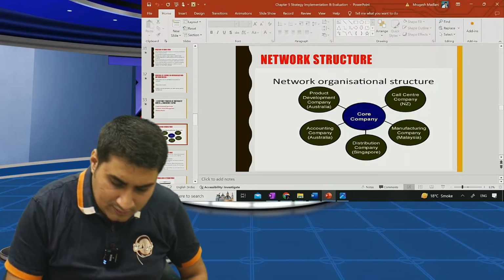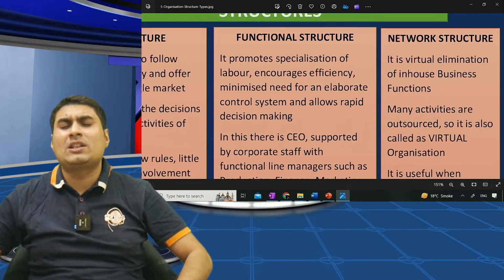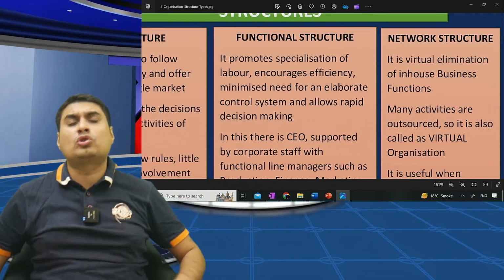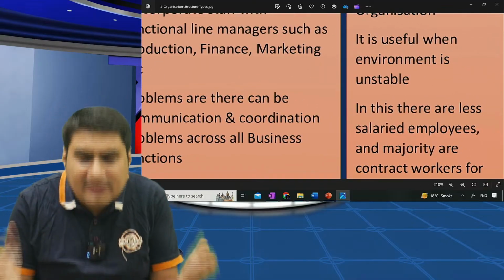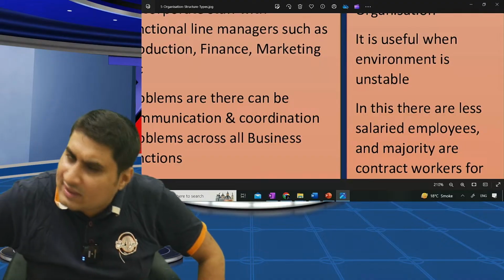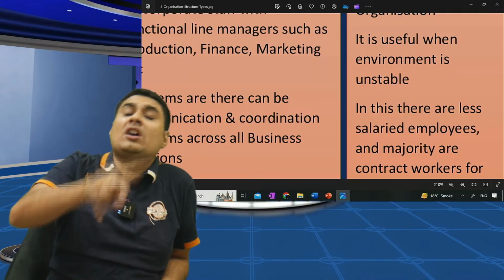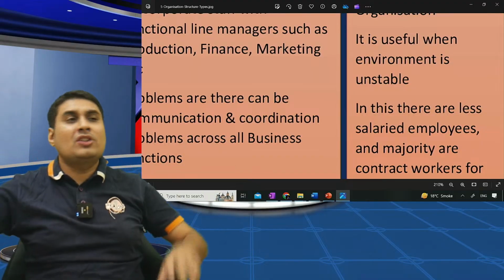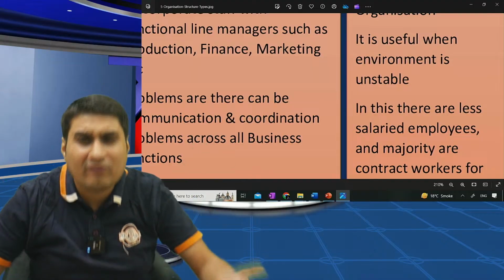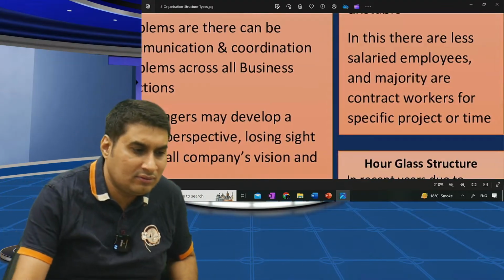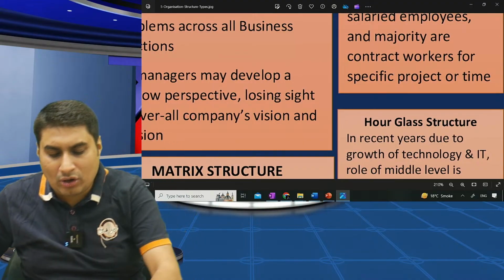Job work. It is elimination of in-house business function. Everything is outsourced. So it's a virtual organization. It is useful when environment is unstable. In this, there are less of salaried employee. Majority are outsourced worker. In this, you have to focus on make or buy. Okay, do you need to make or buy ready-made from outside? If we are getting cheaper, why the hell do we need to work? Simple. E.g. Ellen Solly and Peter England also do same.